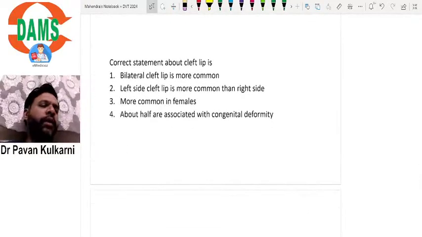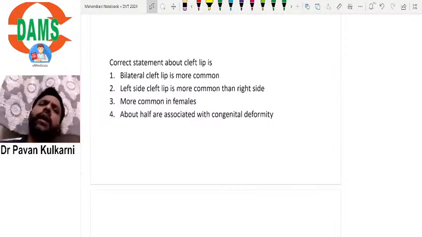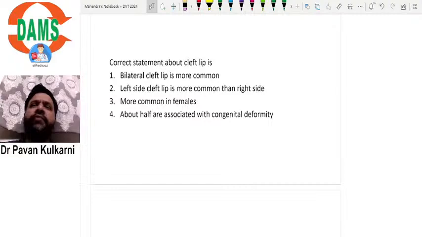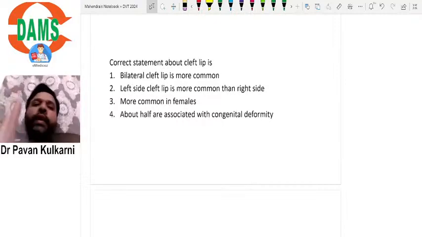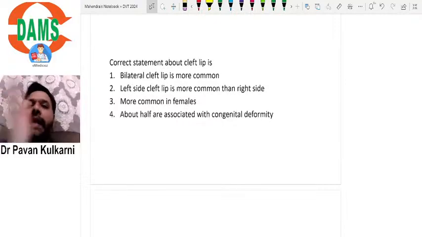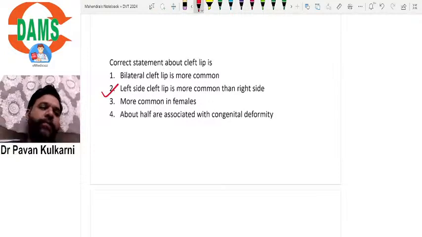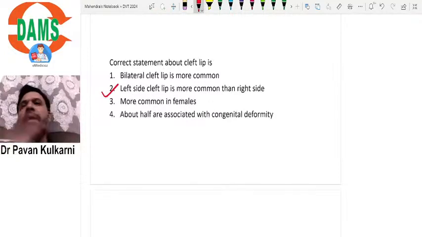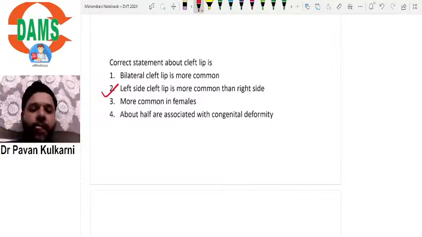Correct statement about cleft lip is. See here, in this question there's a lot of difference in the options, but whatever it is, if you know that bilateral cleft lip is more common, that's wrong. Usually you will see unilateral cleft lip. That too, unilateral cleft lip on the left side is more common. Always remember, compared to the right side, the left side is always more common.